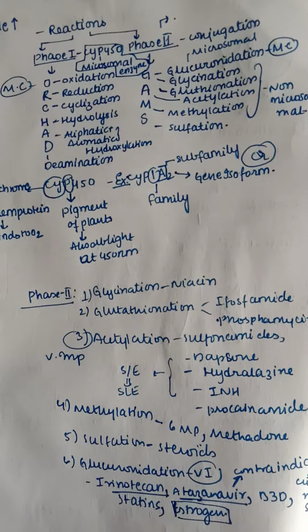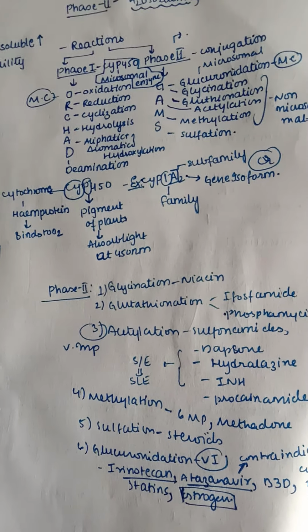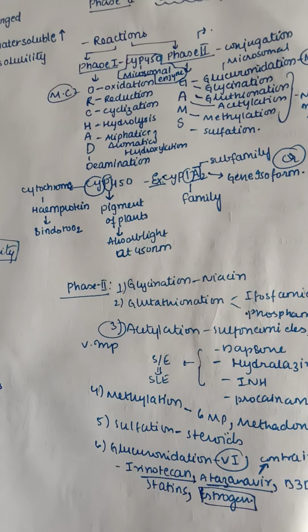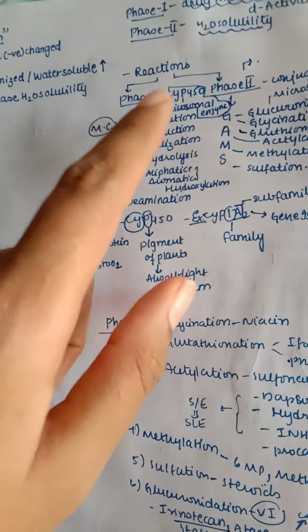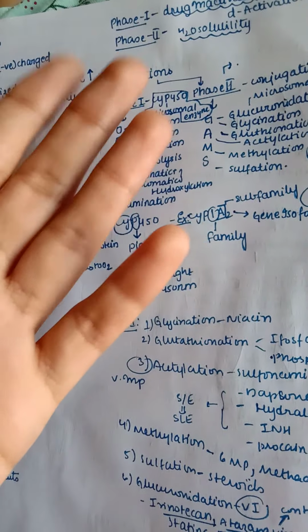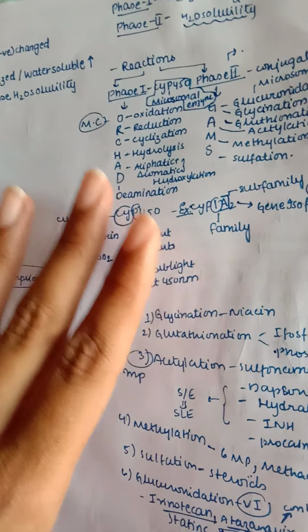Now let us see the reactions. There are different types of reactions going on in phase 1 and phase 2. These are mostly metabolized by a powerful microsomal enzyme known as CYP450. Let us see phase 1 and phase 2 reactions. In phase 1, we can remember it like an orchard.